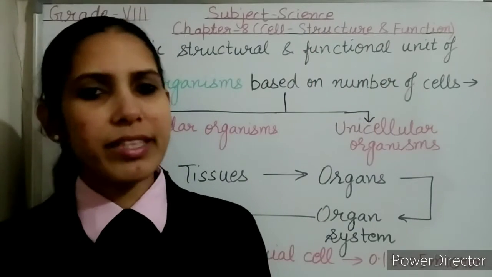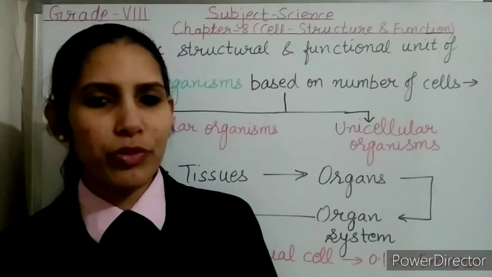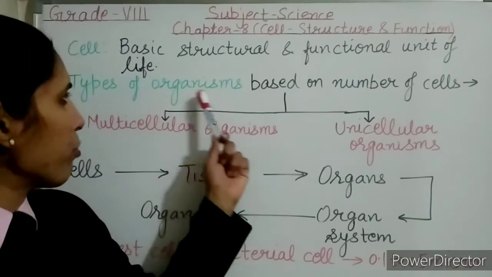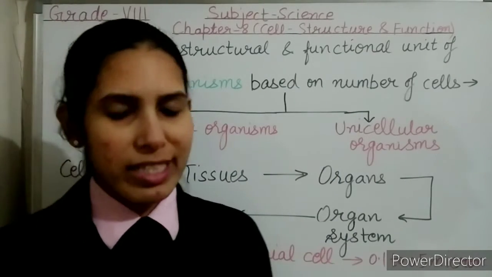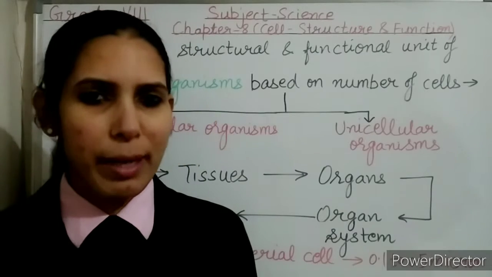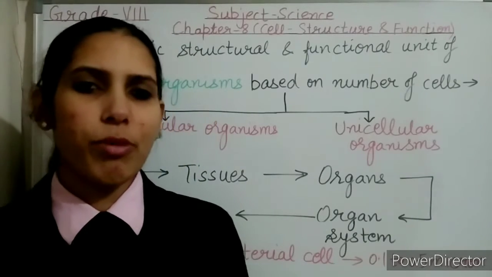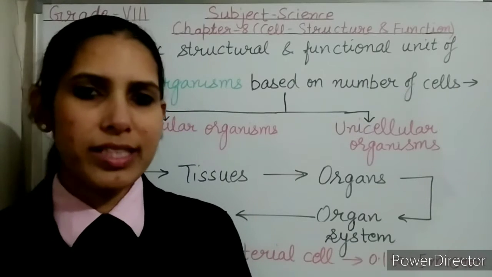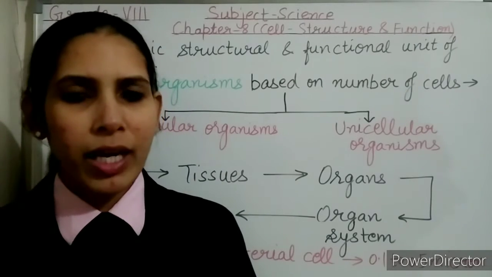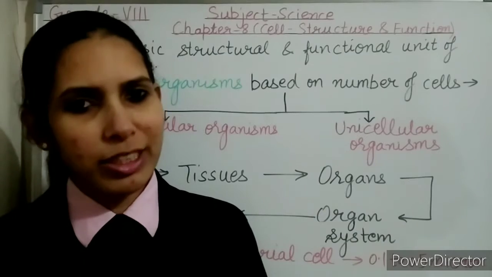In this chapter we will study about cell. What is cell? We will study types of organisms based on number of cells. Then we will discuss shapes and sizes of cells. After that we will discuss prokaryotic and eukaryotic cell. What is the difference between them? And lastly we will study about the components of cell.